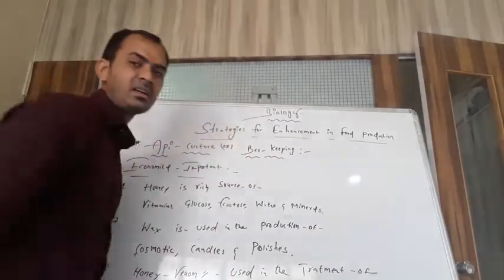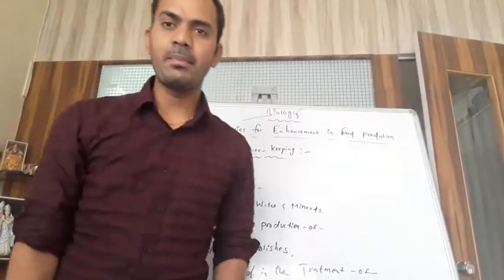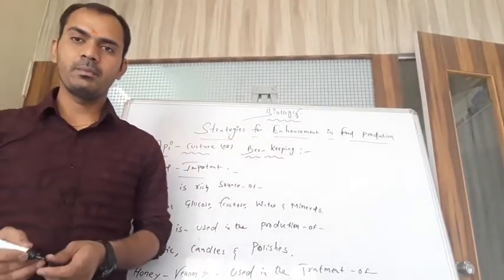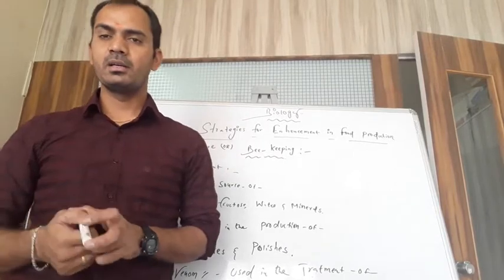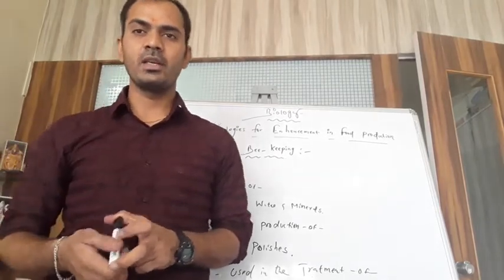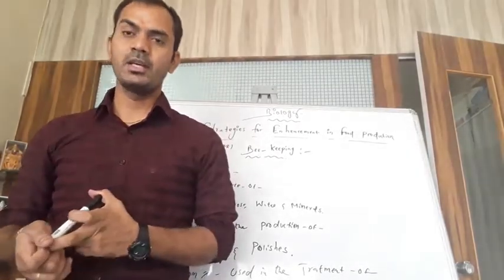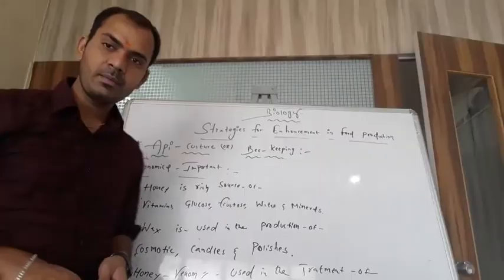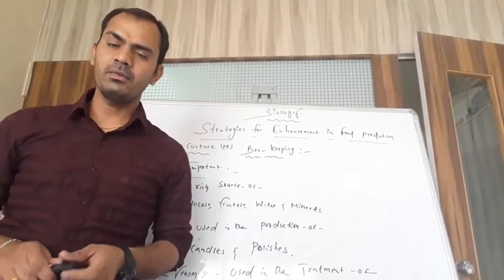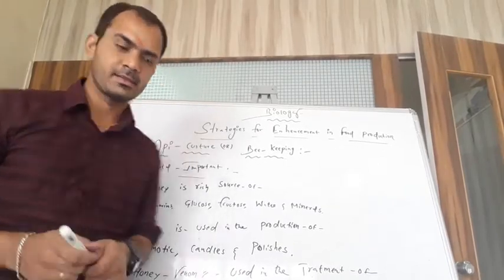I write on the board: honey venom is used in the treatment of arthritis or rheumatoid diseases. This means a person suffering from knee pain, joint pains and shoulder pains, especially in people after 50 or 60 years of age. At that time bee venom is used in the treatment of these rheumatoid diseases.